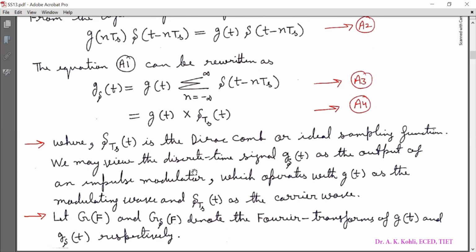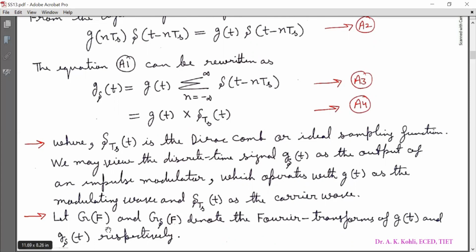We may view the discrete time signal g_delta(t) as the output of an impulse modulator, which operates with g(t) as the modulating wave and delta_Ts(t) as the carrier wave. It is quite clear from equation A4 that g_delta(t) is equal to g(t) into delta_Ts(t), so g_delta(t) is the output of an impulse modulator.